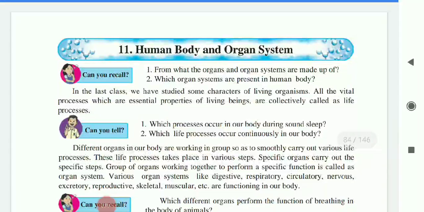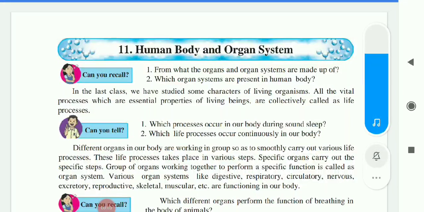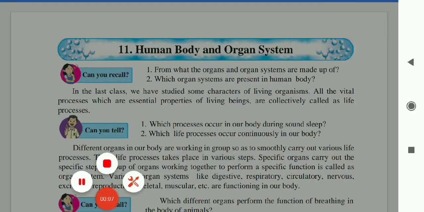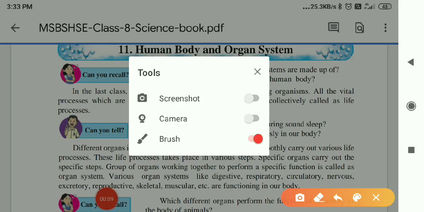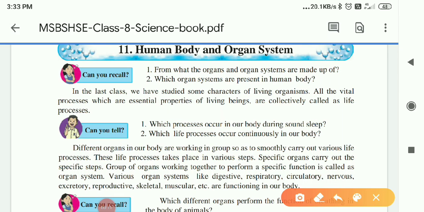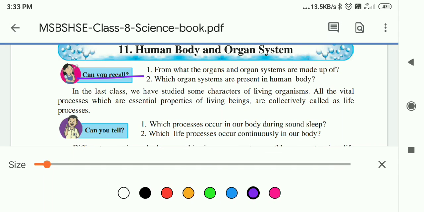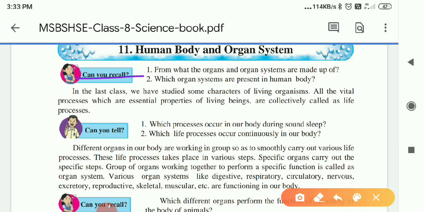Hello students, today we are starting the second term, and the first lesson of our second term is the human body and organ system. So here, can you recall? The first question is there. Under this question: what are organs and organ systems made up of? This is the first question.